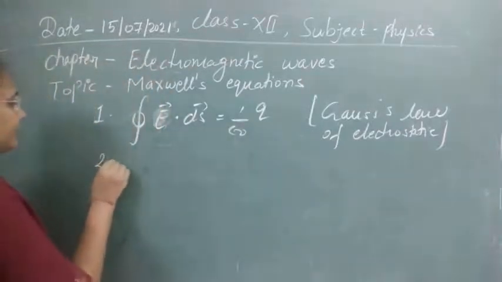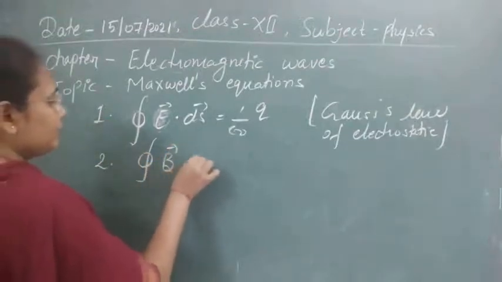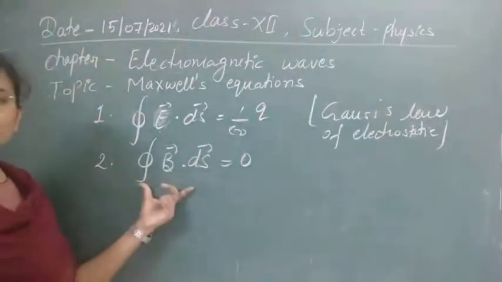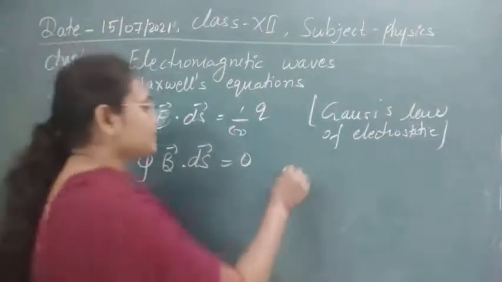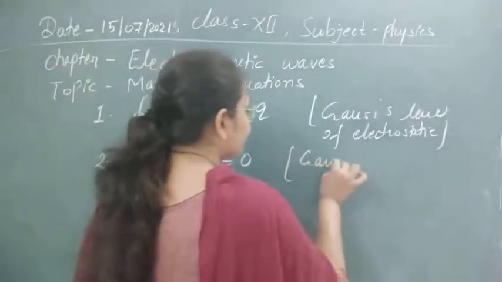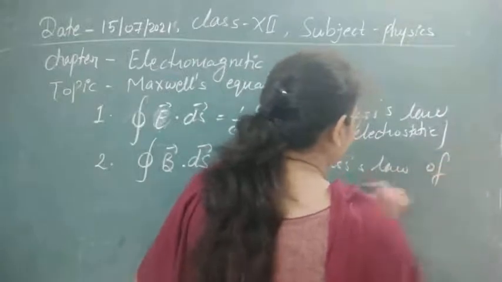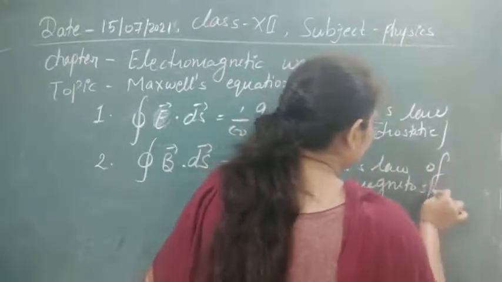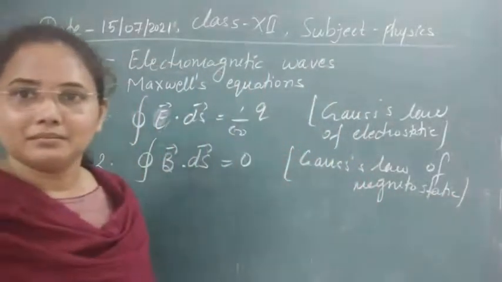Next, the second Maxwell equation is the closed integral of B dot dS equal to 0, and this is the famous law of magnetostatics, Gauss's law of magnetostatics.